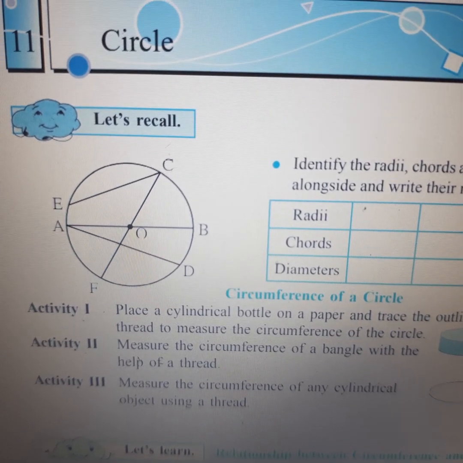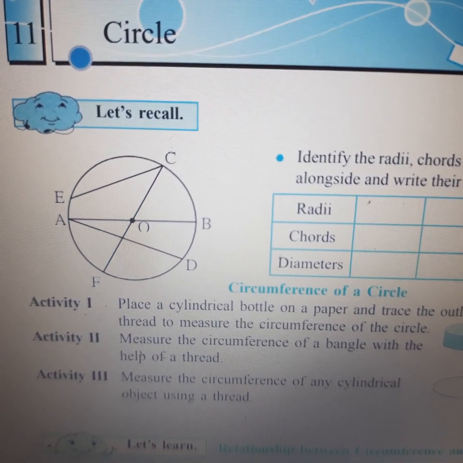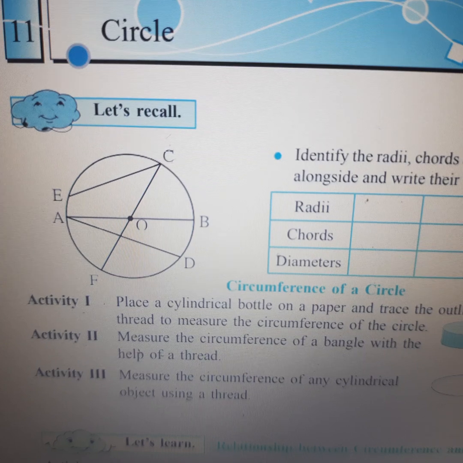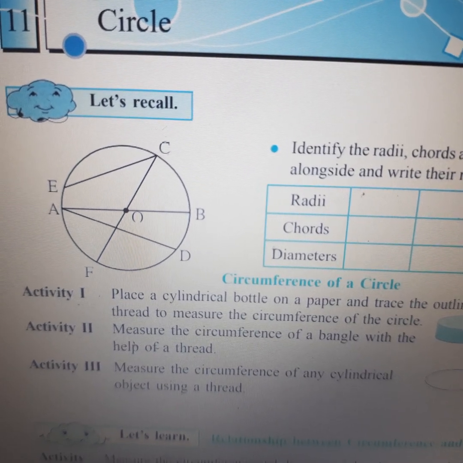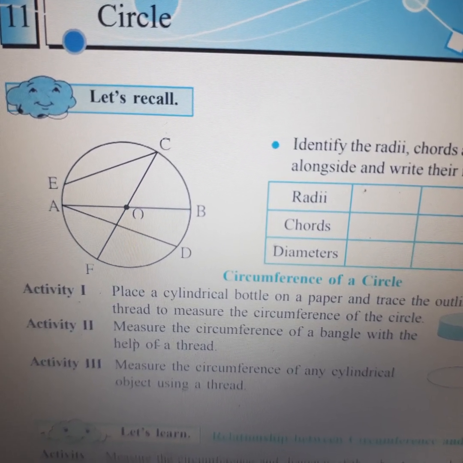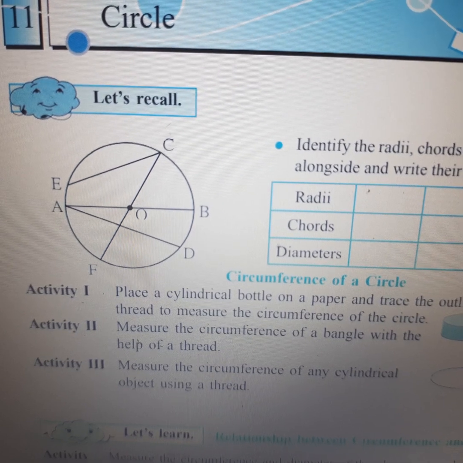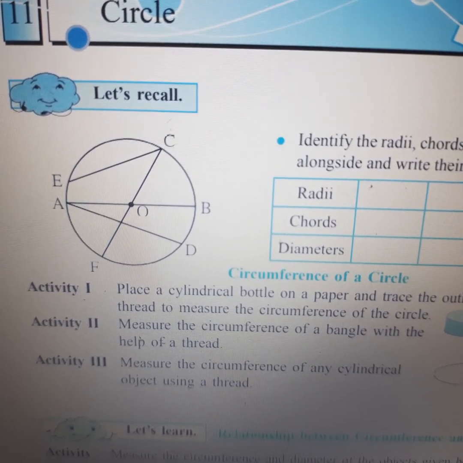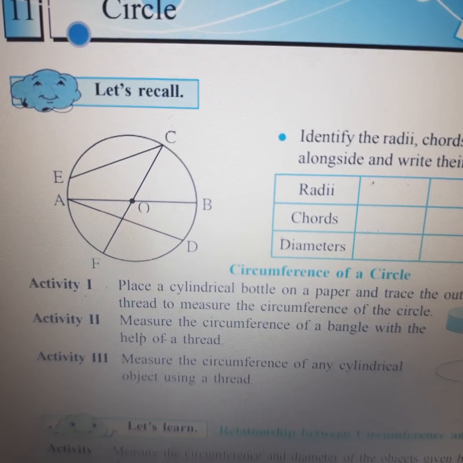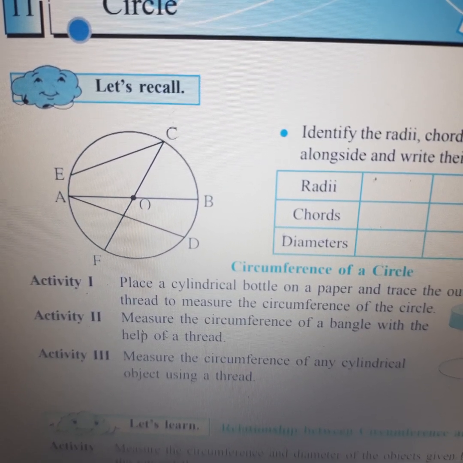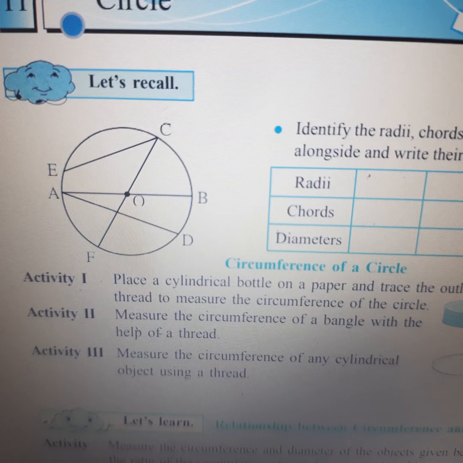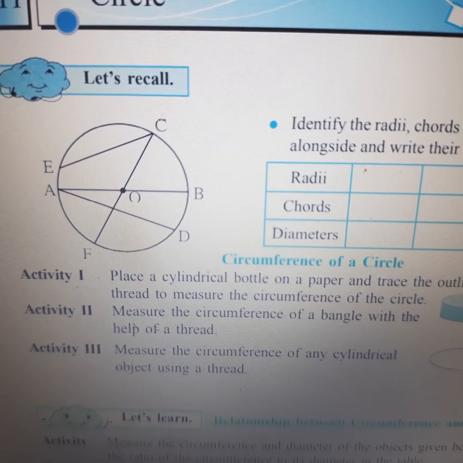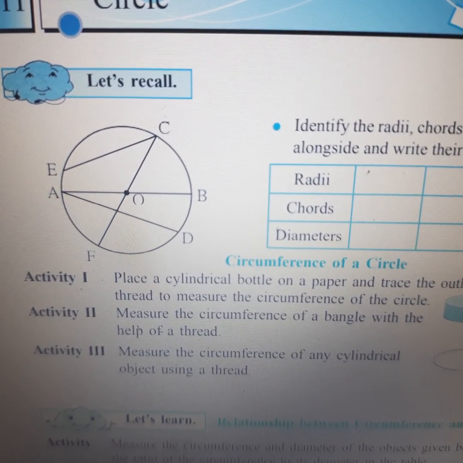You can see in the text, the circle has a dot in the center, that is the center of the circle. It has many lines touching from one end to the other end of the circle. Some lines are big while some are short, which you are already aware of, but I'll just revise.